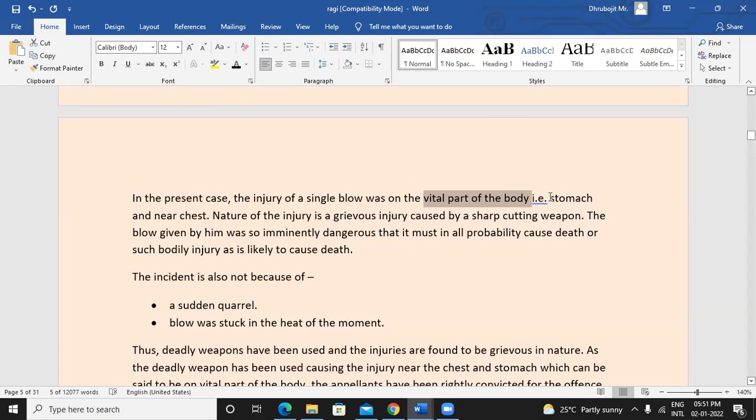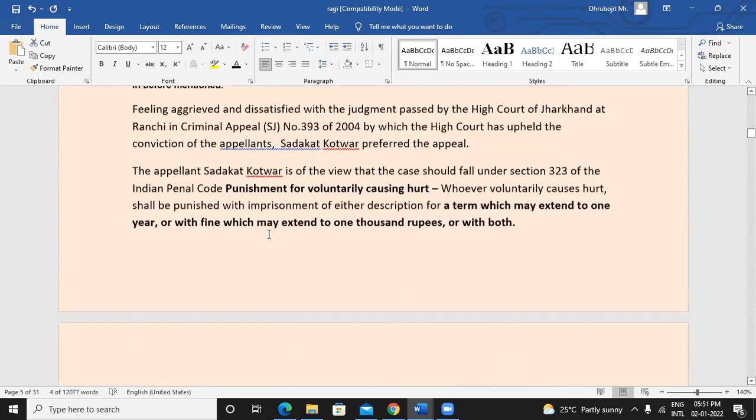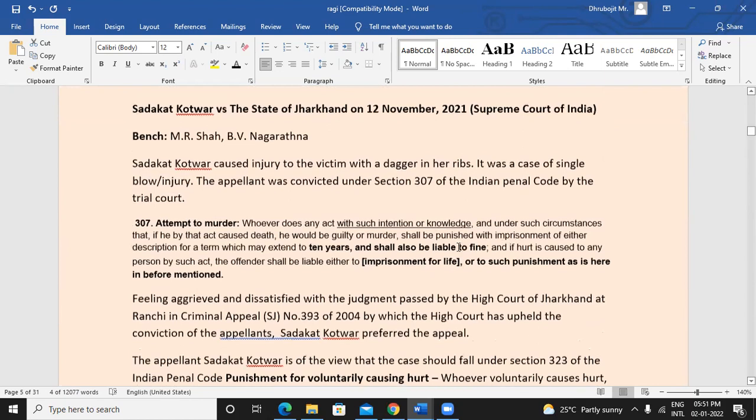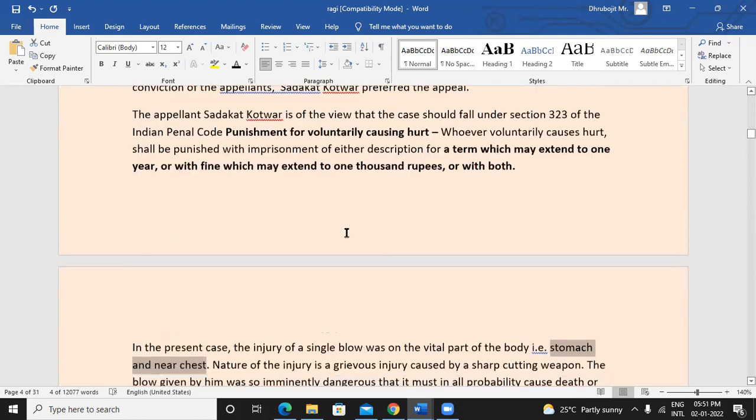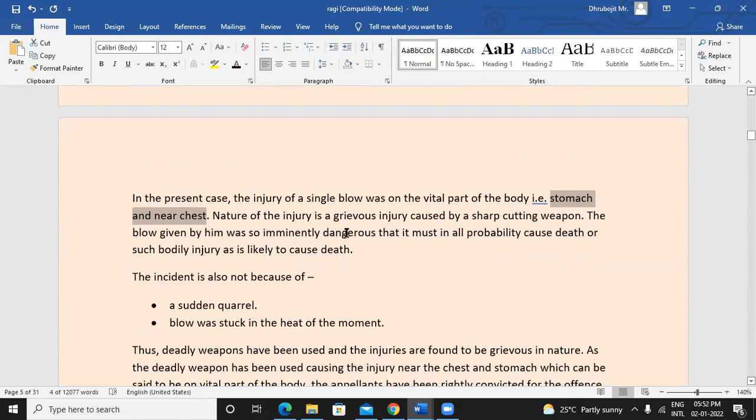In this given case, it was the stomach and near the chest, which part was targeted by Sadakat Kotwal, where he injured the person with a dagger once. Now, the nature of the injury is a grievous injury caused by a sharp cutting weapon. It's not like a stick or something was used, but a sharp cutting weapon, and this injury was also very severe.